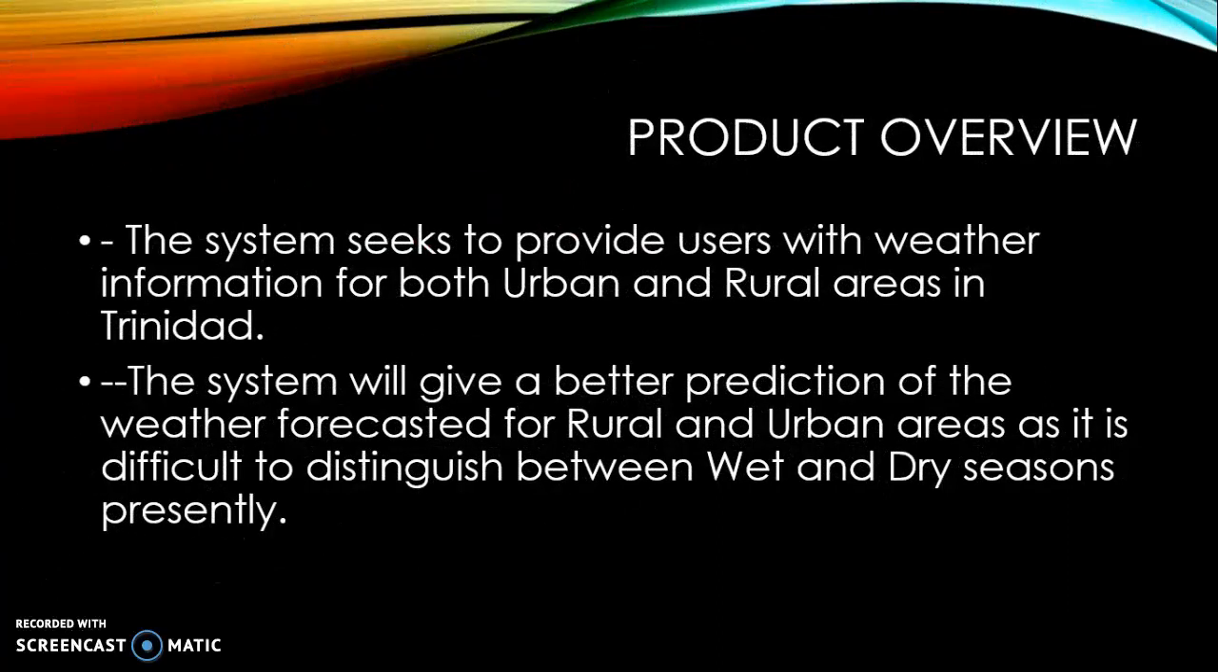The system seeks to provide users with weather information for both urban and rural areas in Trinidad. The system will give a better prediction of the weather forecasted for rural and urban areas, as it is difficult to distinguish between wet and dry seasons presently.